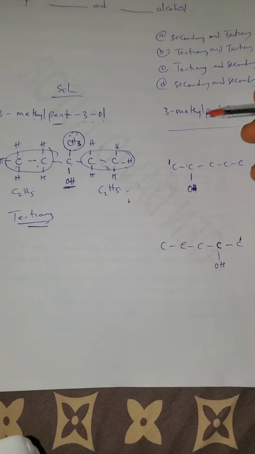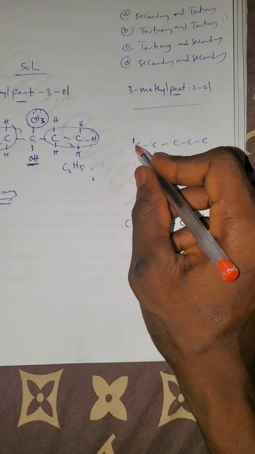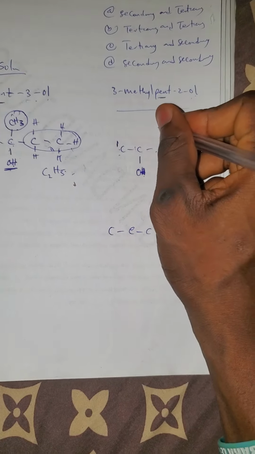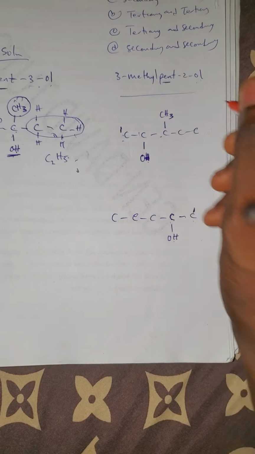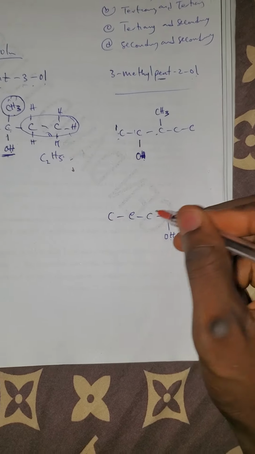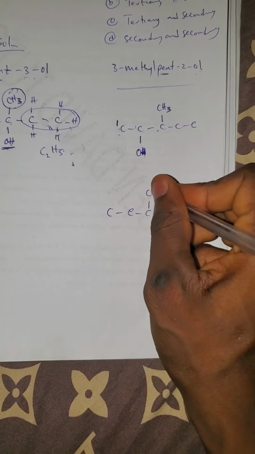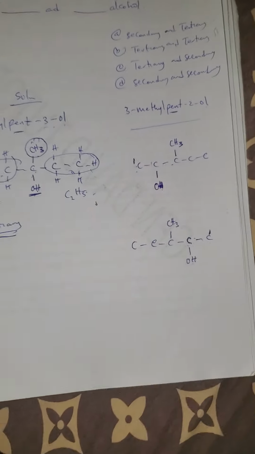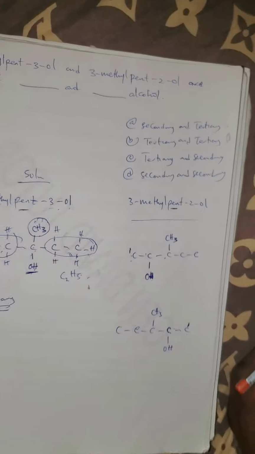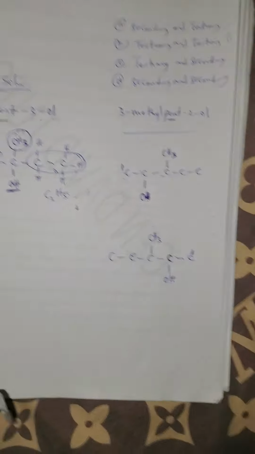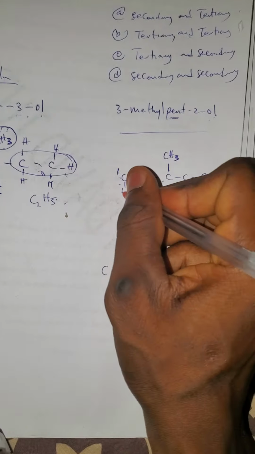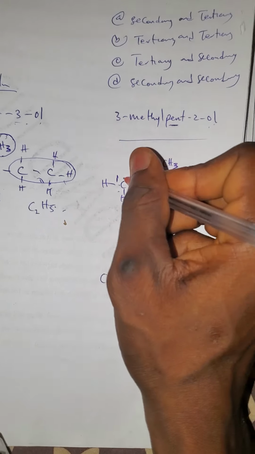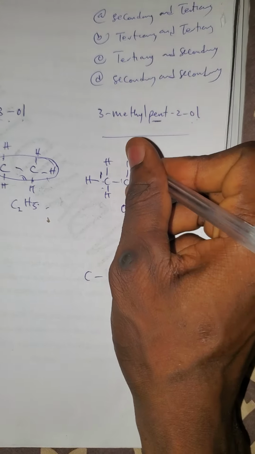Now, this is 3-methyl. It is this number 1, 2, 3. So that means a methyl is here. That's CH3. Let's put it here for you. 1, 2, 3. So this is CH3 as well. Now, if you should complete this with hydrogen, this will have hydrogen, hydrogen, hydrogen, and another hydrogen will be there.